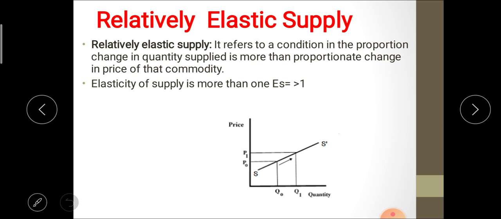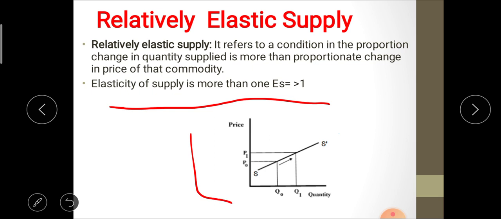In this case, the value is always greater than 1. In this figure we can see the change in quantity of the commodity is greater as compared to the change in price. This is the relatively elastic supply.